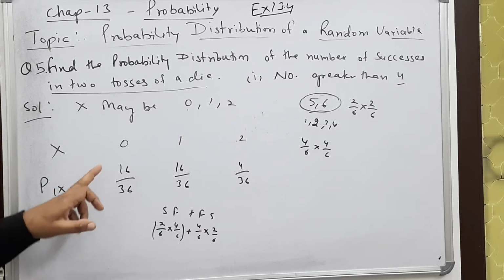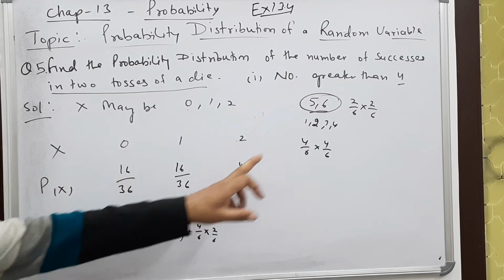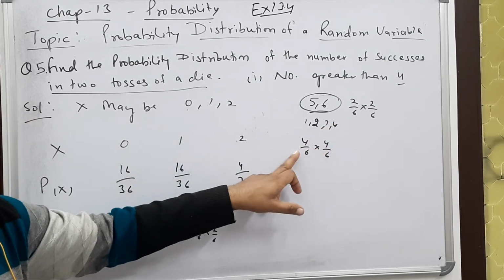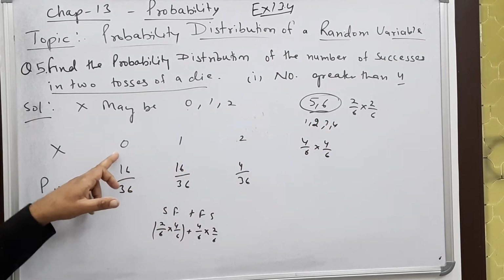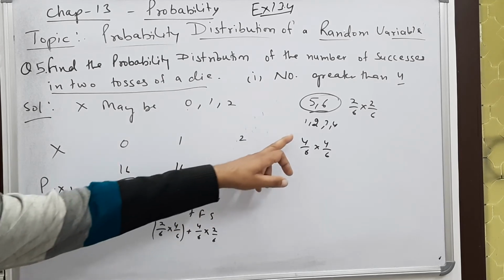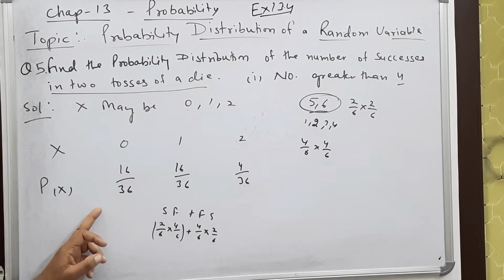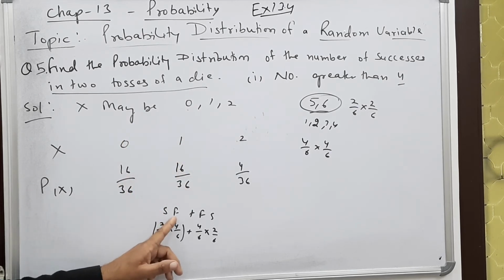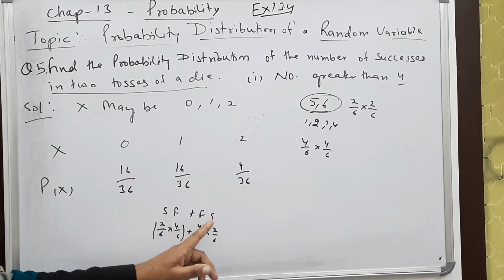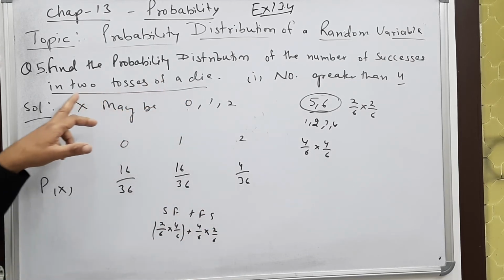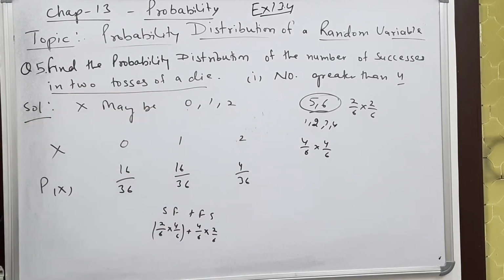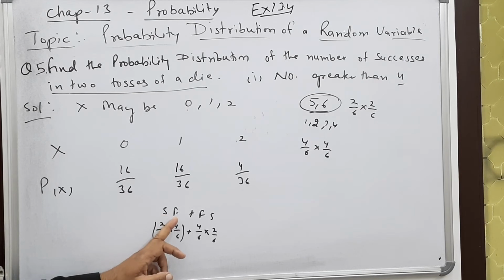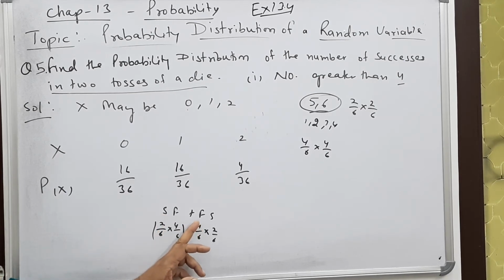See here the success is 2 by 6 and the failure is 4 by 6. Now 0 successes means both times it is failure, so 4 by 6 into 4 by 6, 16 by 36. Now 1 success means success and failure can come, and failure and success can come, because we are tossing 2 times. So in the first toss success and then failure, or failure and success.